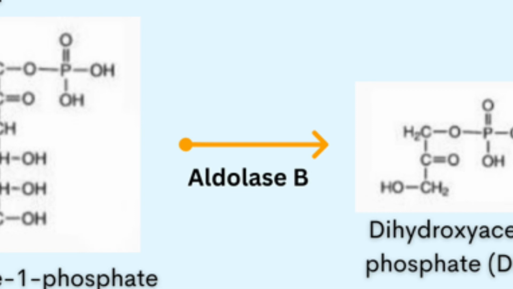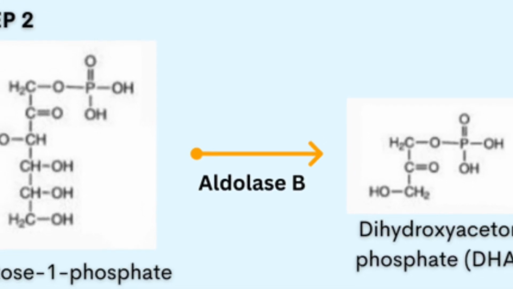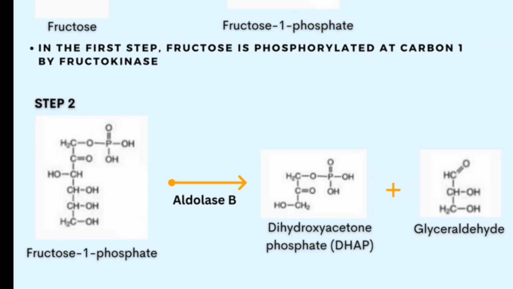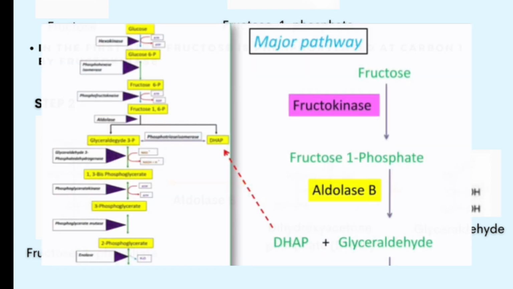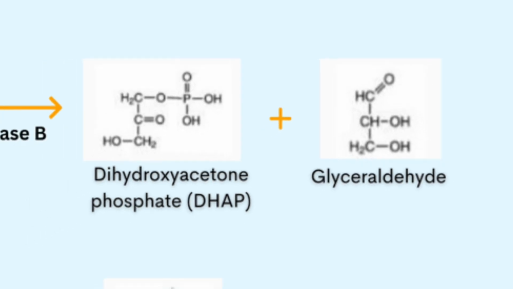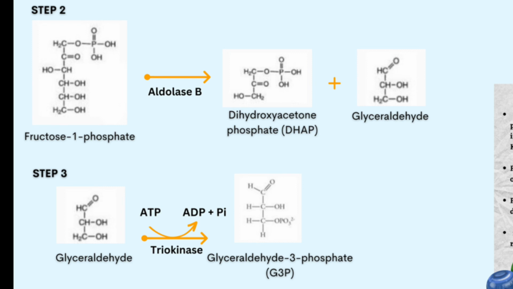Aldolase B is an enzyme that catalyzes an aldol cleavage that will form two 3-carbon molecules. One of these is dihydroxyacetone phosphate, DHAP, and this molecule is part of the glycolytic pathway. So, now we take this molecule and place it into stage 2 of glycolysis. In stage 2 of glycolysis, dihydroxyacetone phosphate is then transformed into glyceraldehyde 3-phosphate. What about the other 3-carbon molecule, the glyceraldehyde? Well, glyceraldehyde is not actually part of the glycolytic pathway, but it's very close to glyceraldehyde 3-phosphate. The only thing it's missing is a phosphoryl group on carbon number 3.